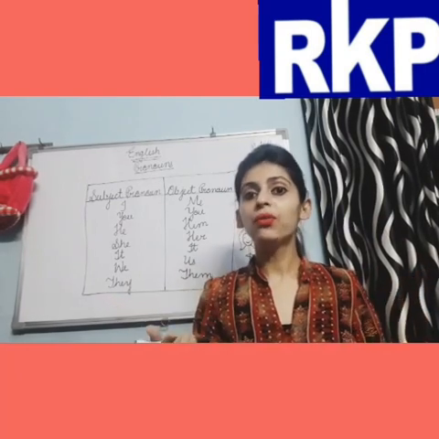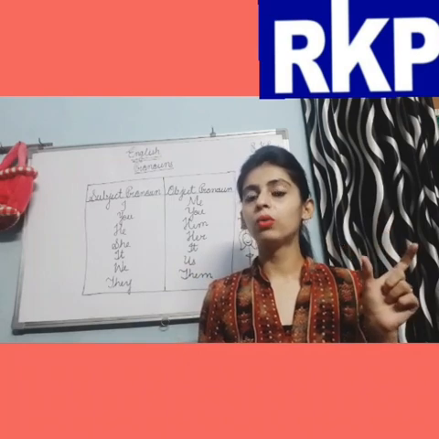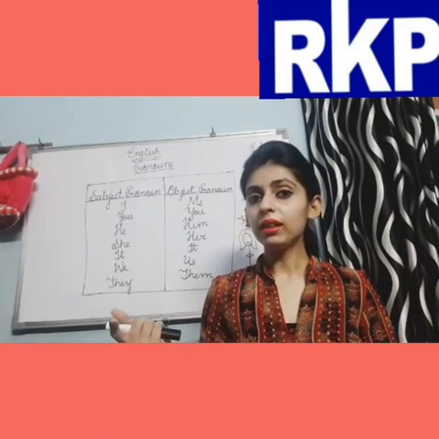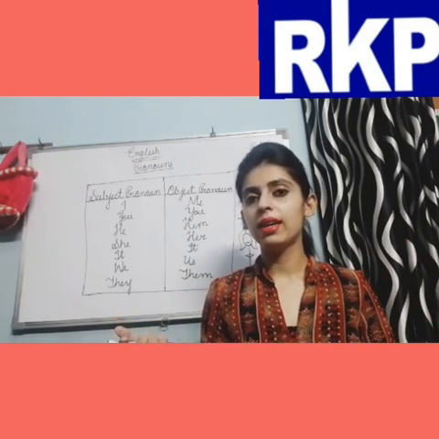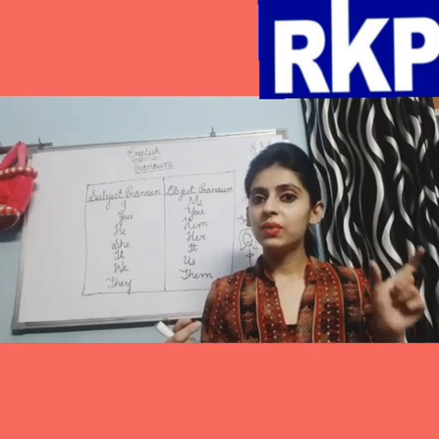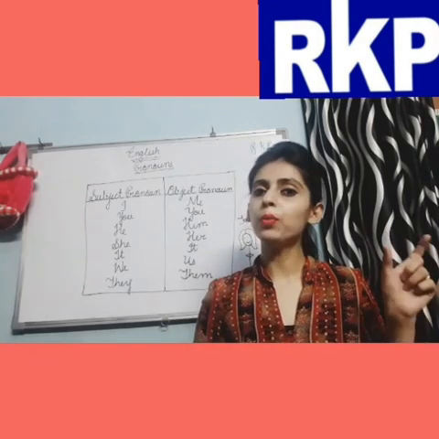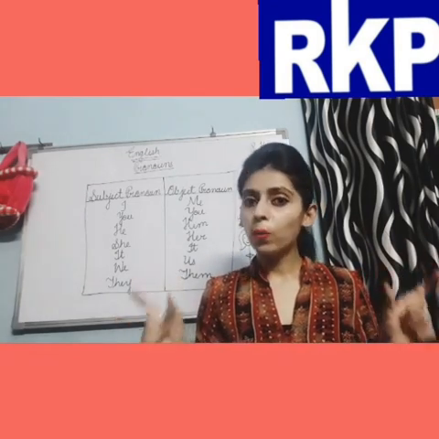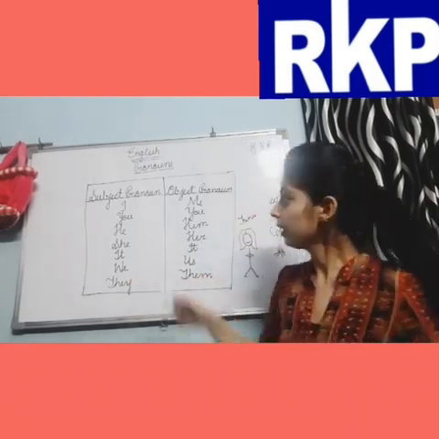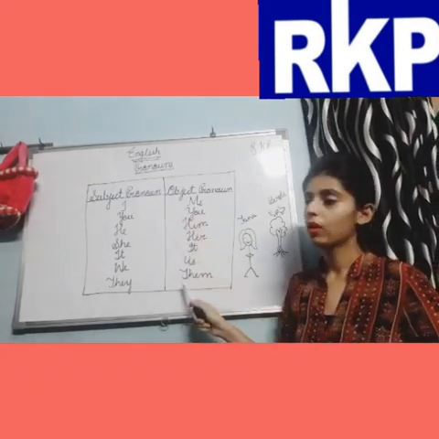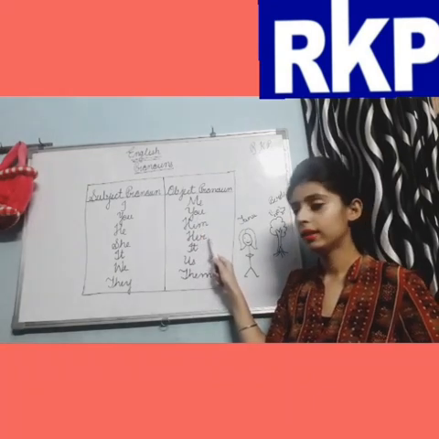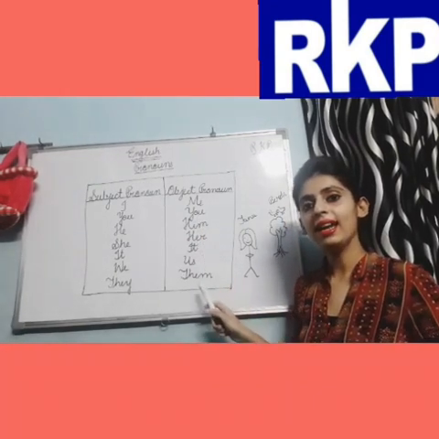Correct? Now the word that takes the place of a subject noun is a subject pronoun. And the word that takes the place of an object noun is an object pronoun. जो words subject noun की जगह लेते हैं वो subject pronoun होते हैं और जो words object noun की जगह लेते हैं वो object pronouns होते हैं. Now these are the object pronouns: me, you, him, her, it, us and them.